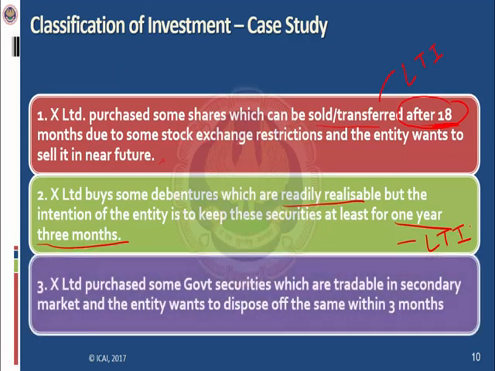X Limited purchased some government securities which are tradable in the secondary market. So X Limited can sell off those securities anytime, whenever it wants, and the entity wants to dispose of the same within 3 months. So the first thing is it is readily realizable, and the second thing is the intention of the entity is to sell off these securities in less than 1 year, so within 3 months. So it is a current investment.